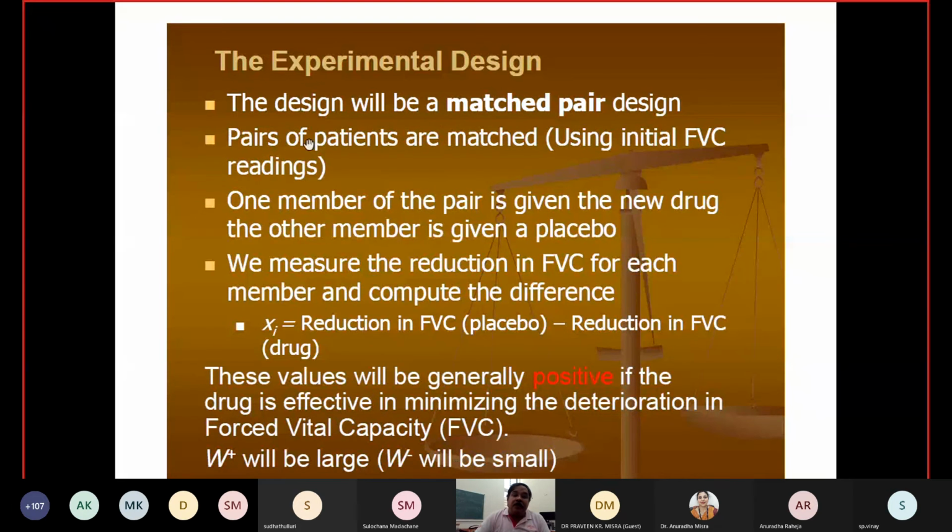The design will be a matched pair design. Pairs of patients are matched using initial FVC reading. One member of the pair is given the new drug and the other member is given a placebo. Whenever we go for drug testing, we follow the concept of drug and placebo.